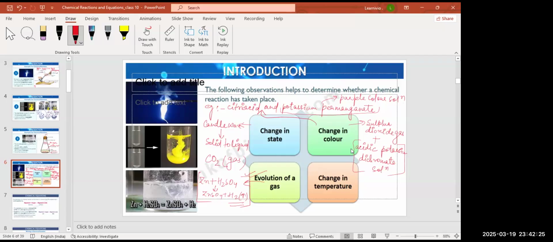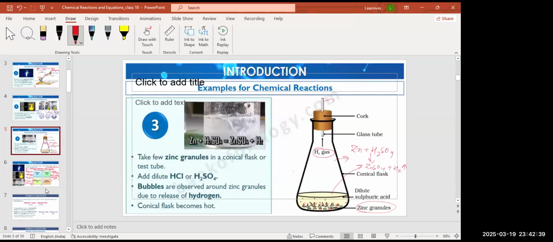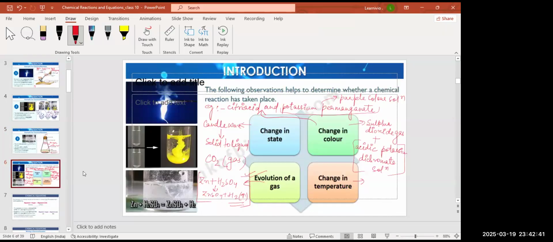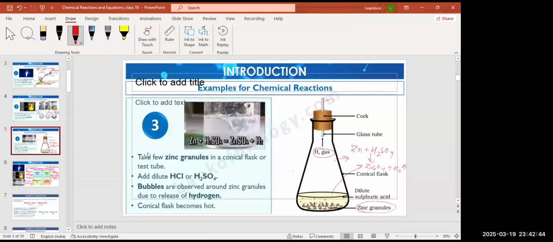Now see examples of a chemical change in temperature. See again when the zinc granules, the change in temperature, this example which we have discussed earlier. Here you have observed the change in temperature, right? You have observed it because the conical flask becomes hot after the chemical reaction. The temperature increases,